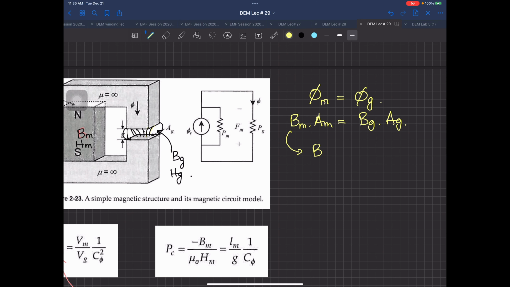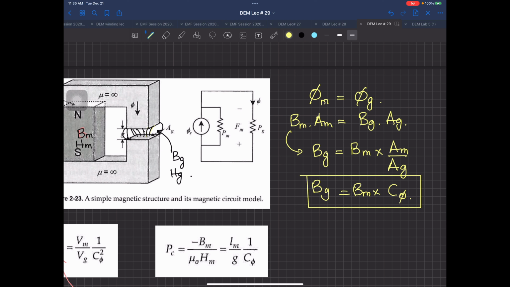So this equation has been converted as Bg equal to Bm multiplied by Am divided by Ag, and they have called this Am by Ag as C phi. And in this equation, this C phi is called the flux concentration factor.